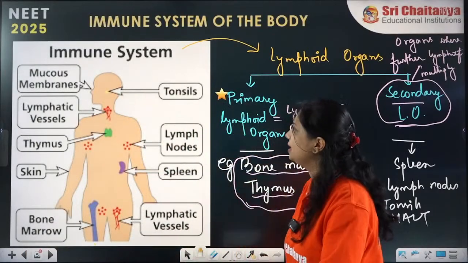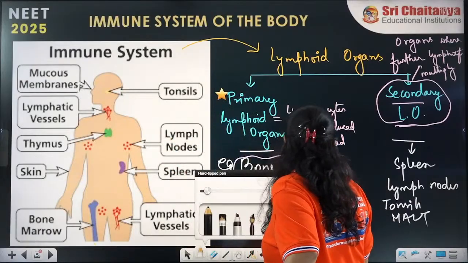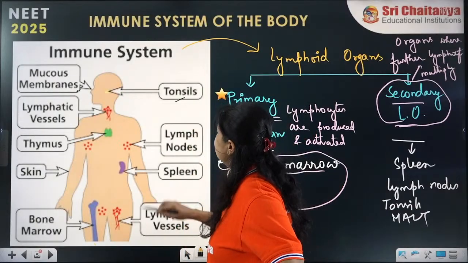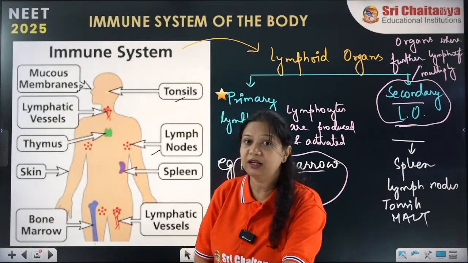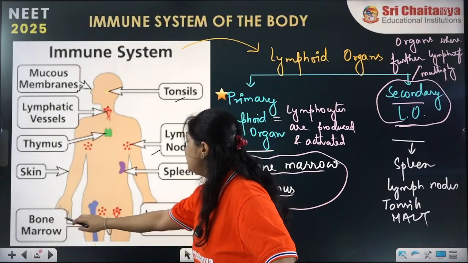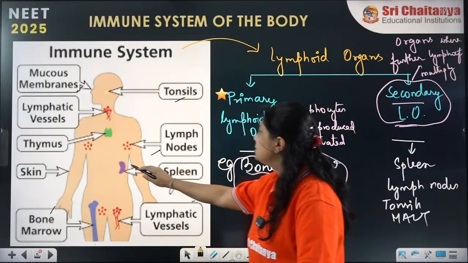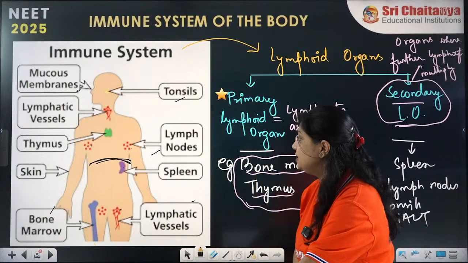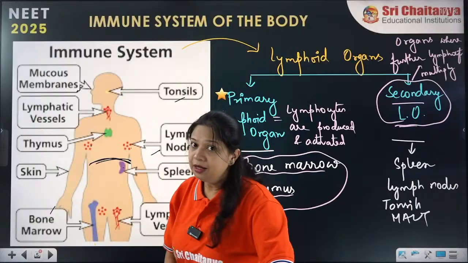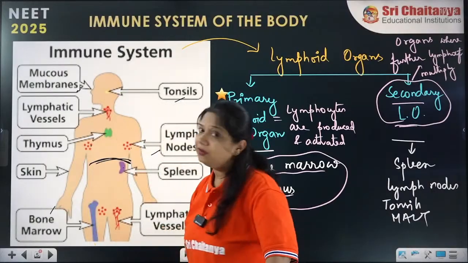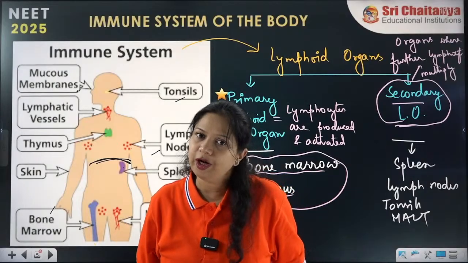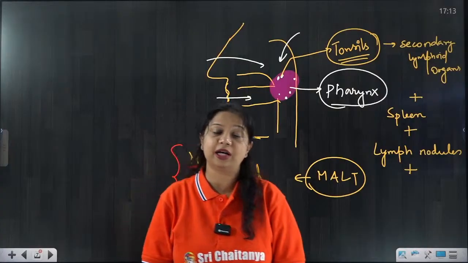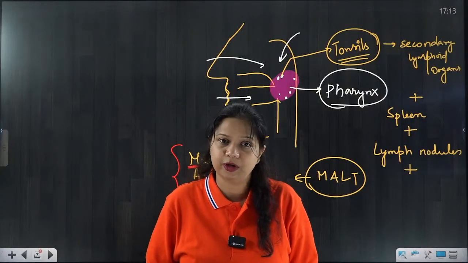See here also, you can say mucous membranes are present, acting as lymphoid organs. Tonsils, lymph nodes, see here different parts of the lymph nodes are shown. There is bone marrow, lymphatic vessels, and the spleen in the abdominal cavity. This is the diaphragm. Here is the position of the spleen, and the thymus between the lungs, and lymphatic vessels. All of these form the primary and secondary lymphoid organs. So I am very sure now you have all understood the different types of lymphoid organs present in our body. Okay.